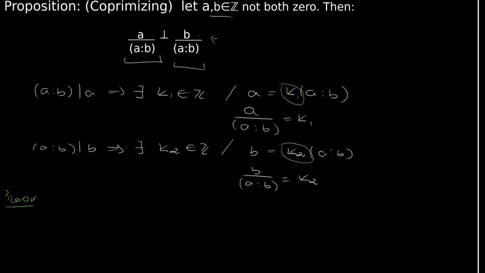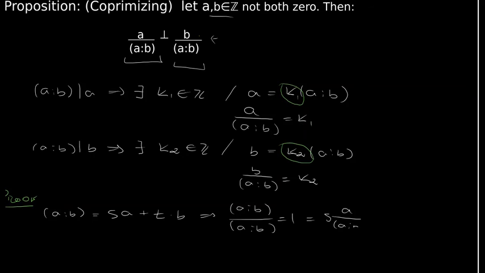Thanks to Euclid's algorithm, we know that the GCD between a and b is equal to some integer s times a plus another integer t times b. Then dividing by the GCD, we get that the GCD between a and b divided by itself, which equals 1, is equal to s times a divided by the GCD plus t times b divided by the GCD.